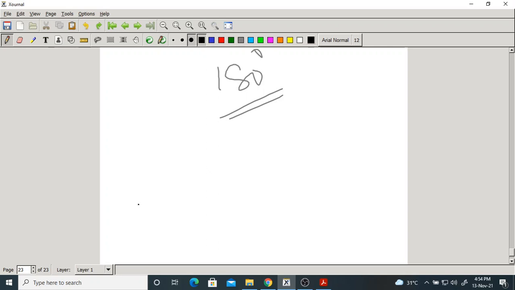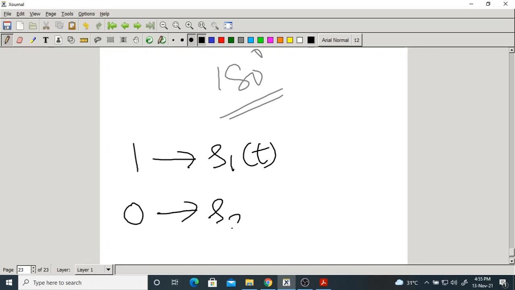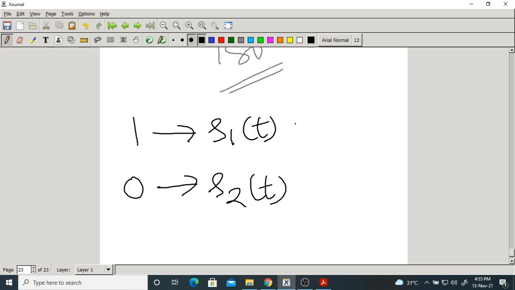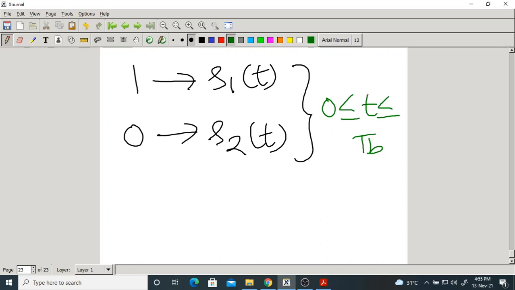Symbol 1 after modulation becomes S1 of t. Symbol 0 becomes S2 of t. Now, both of these are defined over a Tb duration only. Please be careful. What is Tb? Bit duration.